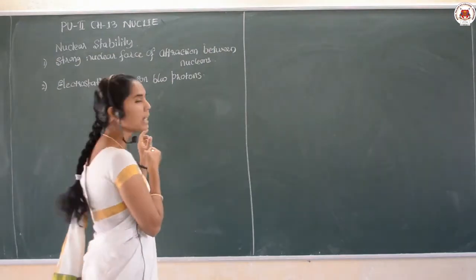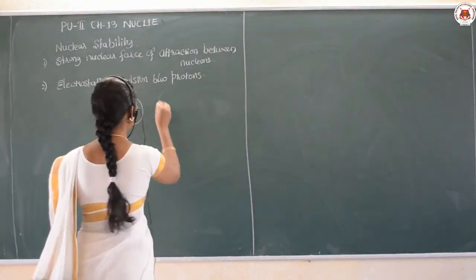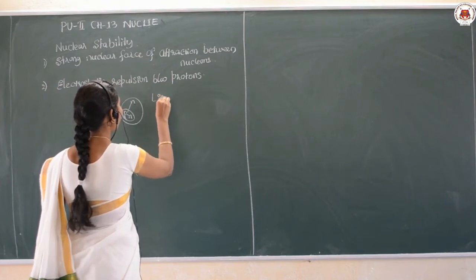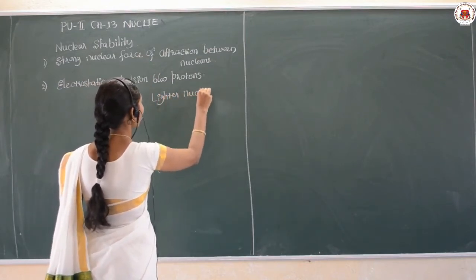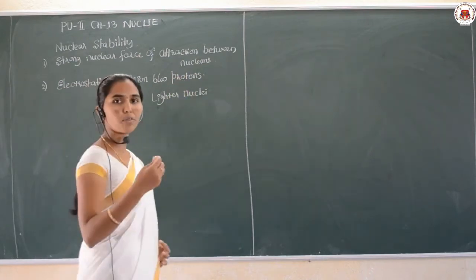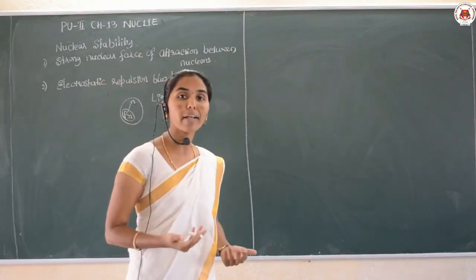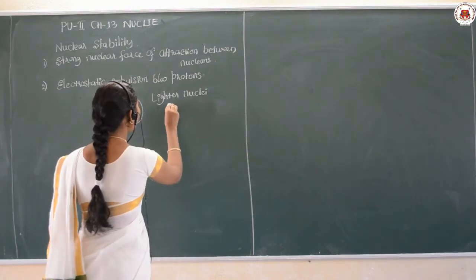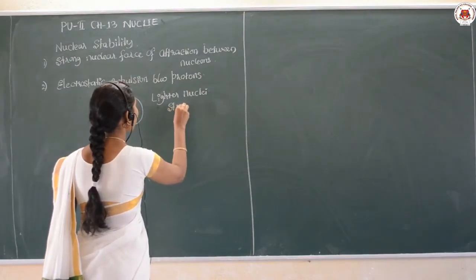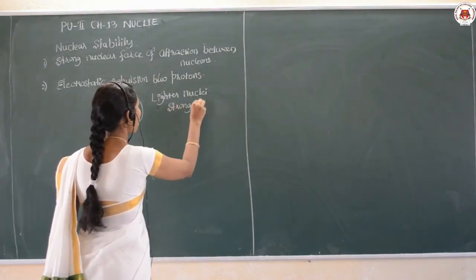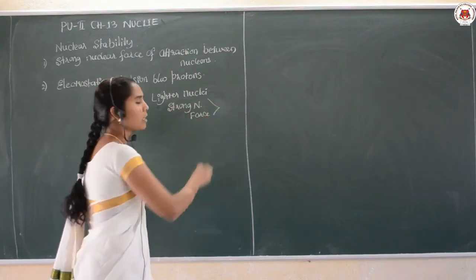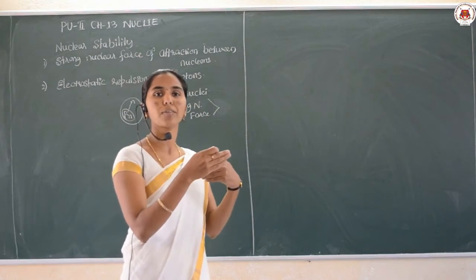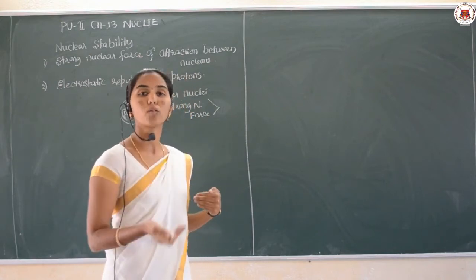Therefore, in the lighter nuclei, remember dear students, which force is playing a vital role? The strong nuclear force is greater than the electrostatic force of repulsion between the protons.